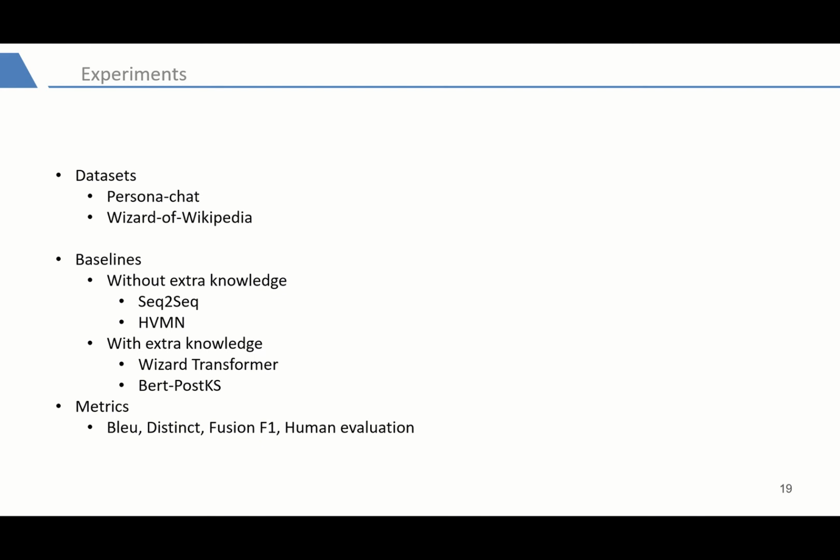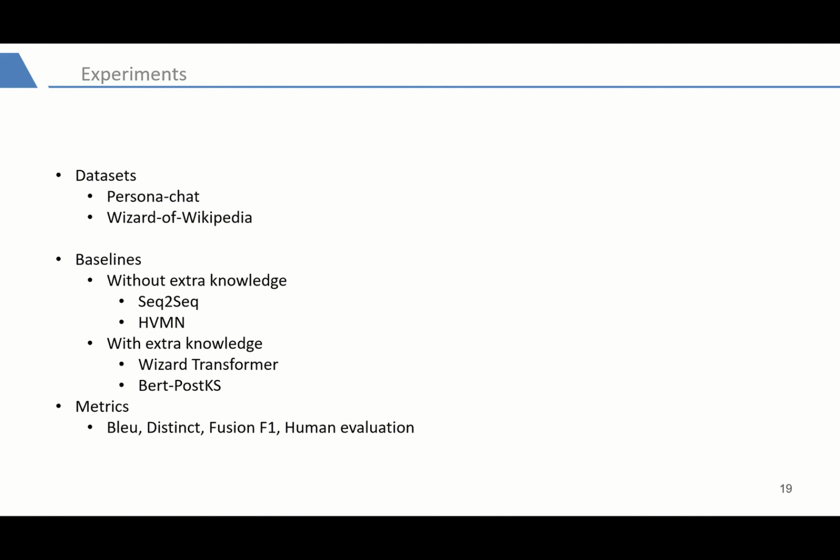HVMN has the ability to retrieve dialogue history. Therefore, we chose HVMN mainly to verify the effectiveness of the pre-training method and knowledge fusion mechanism. Wizard Transformer and BERT post-KF are pre-trained transformers for dialogue generation. Both are state-of-the-art models in the current field of dialogue generation. However, neither of them considers combining different knowledge together.